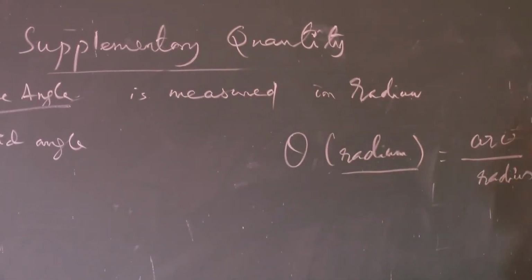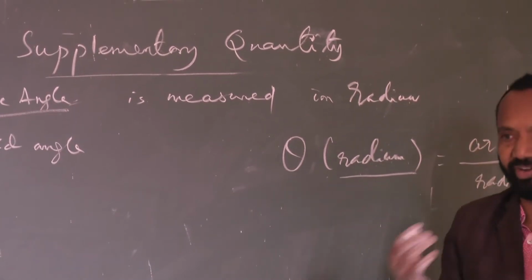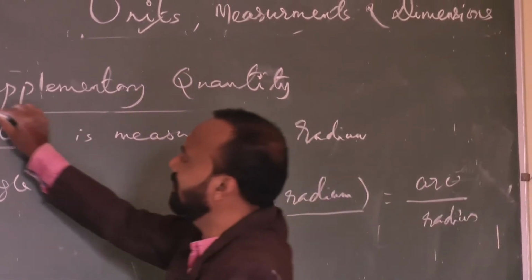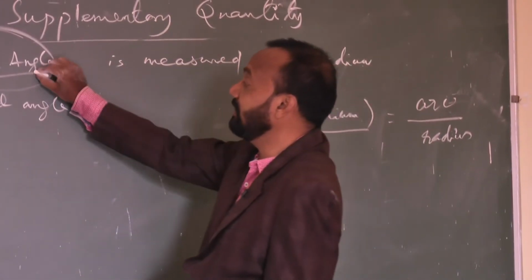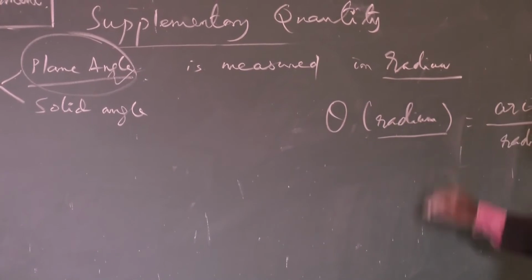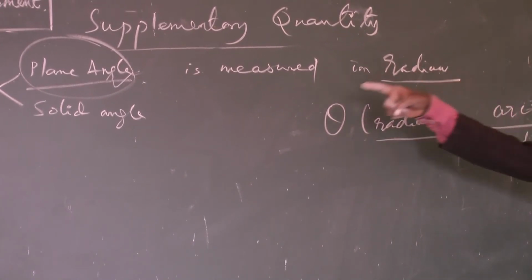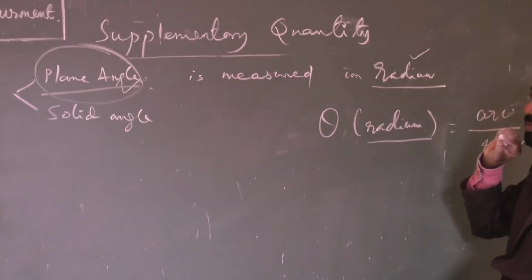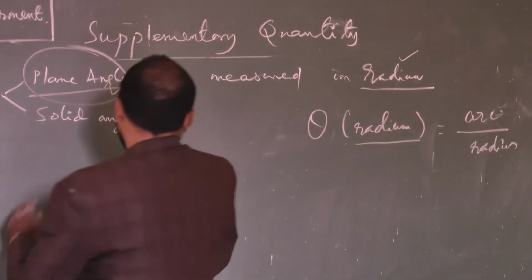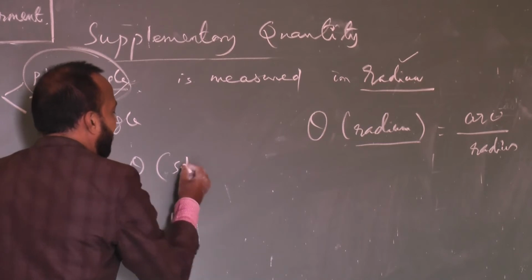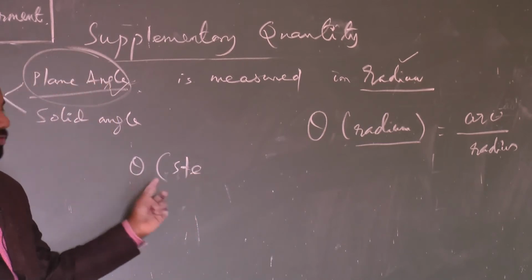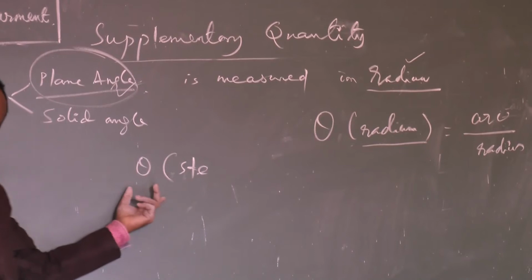Whenever you are going to construct 60 degree, 30 degree, 45 degree, 90 degree, that is a plane angle, a 2-dimensional angle we are measuring. It is measured in radian unit. What is the unit of angle? Plane angle, radian. Similarly, solid angle is measured in steradian. Here I will write steradian. Symbol for angle is theta in both cases. In radian also theta, in steradian also theta.